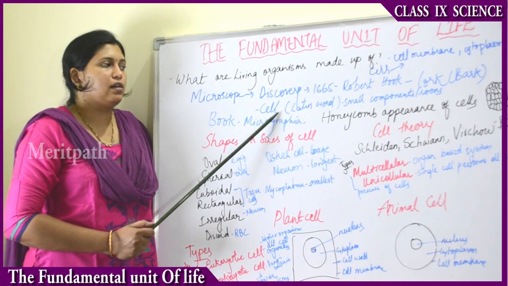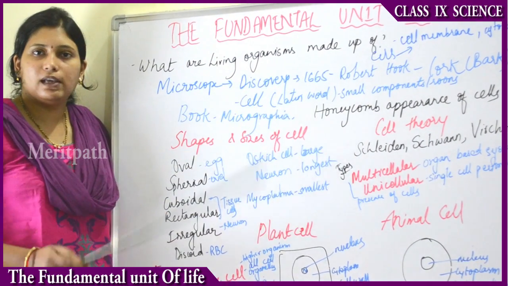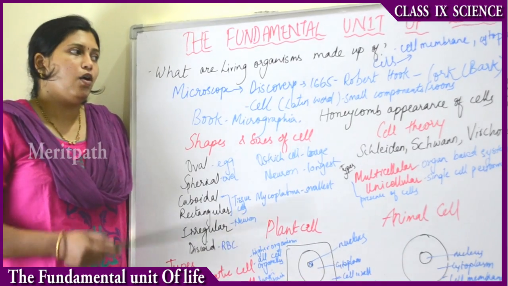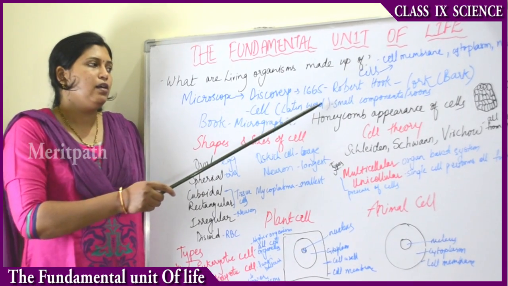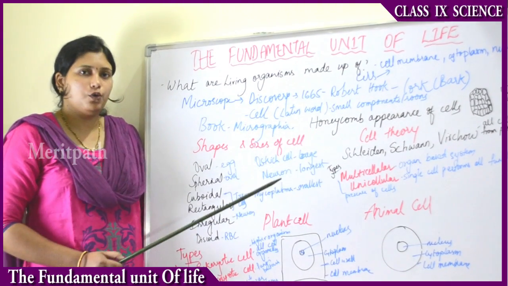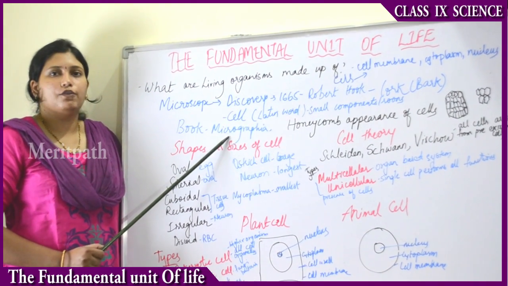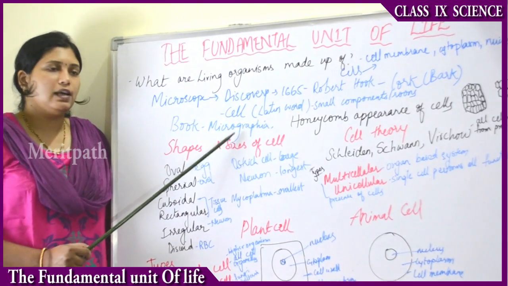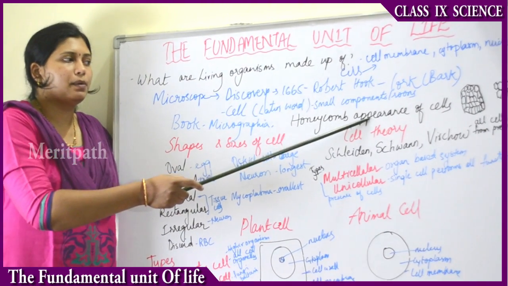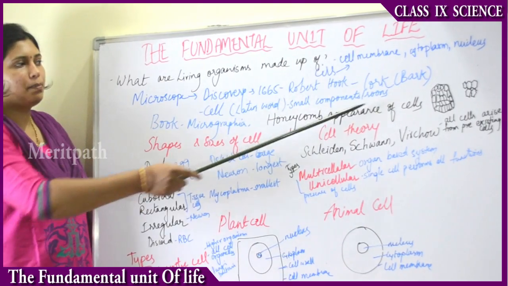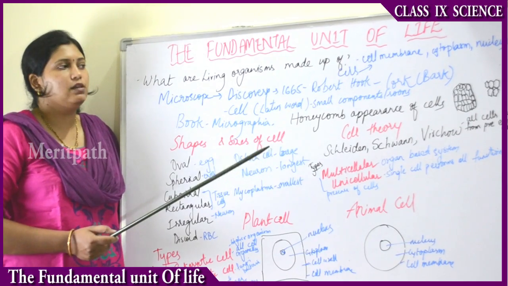Then why did he name it cell? The word cell came from a Latin word which means small compartments or rooms. So whatever he observed, the small rectangular boxes or rooms, he named as cell. Then about all this discovery he wrote a book. That book is called Micrographia. About all his studies and research he has written in a book called Micrographia. So cell structure always resembled a honeycomb appearance. That's why cells are described as having a honeycomb appearance. They are rectangular in shape and resemble the home of the honeybees, where honeybees live on the trees.